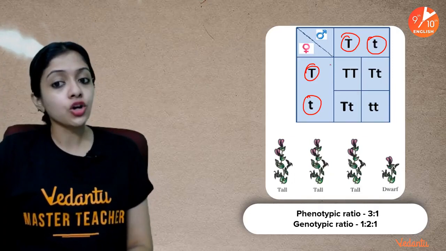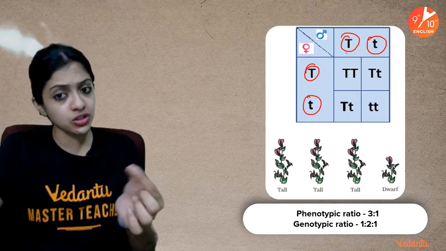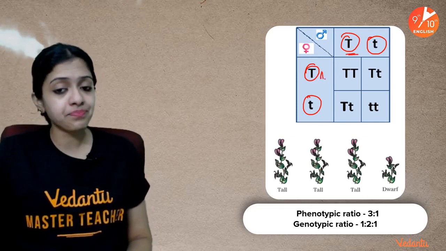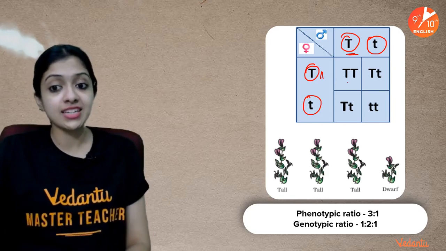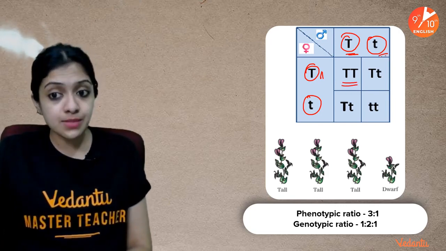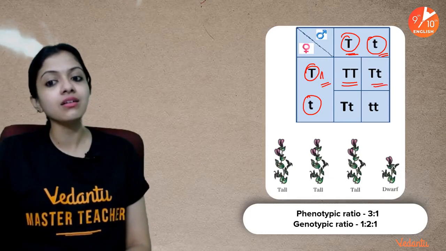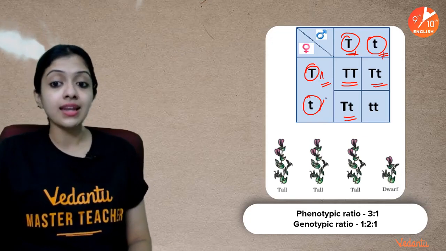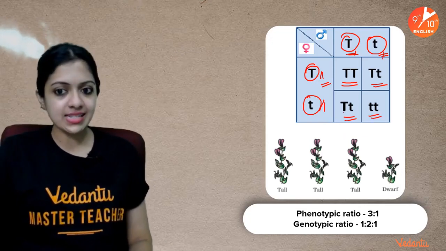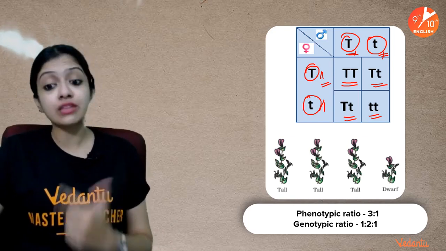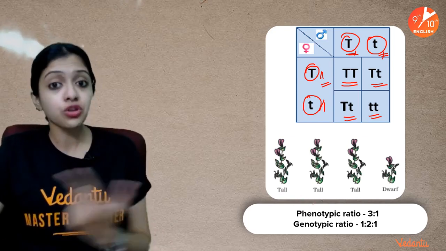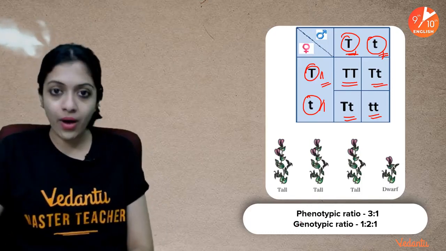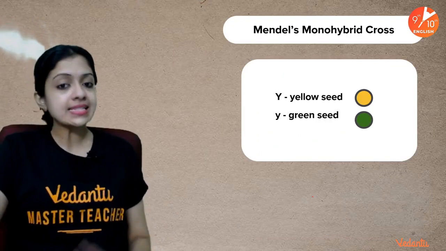All you have to do is the cross multiplication of the two, because at the time of fertilization, sperm and ovum are coming together. If this sperm and this ovum combine during fertilization, it results in this offspring. If this sperm fertilizes this ovum, it results in a heterozygote. Likewise, this and this together make a heterozygote, and the last two give you a homozygous recessive one. So obviously, as we were discussing, the phenotypic ratio is 3:1, 3 tall is to 1 dwarf, while the genotypic ratio is 1:2:1.